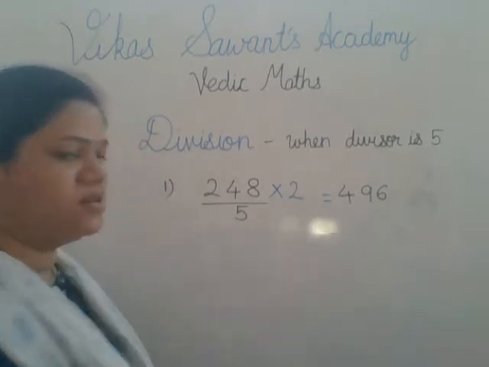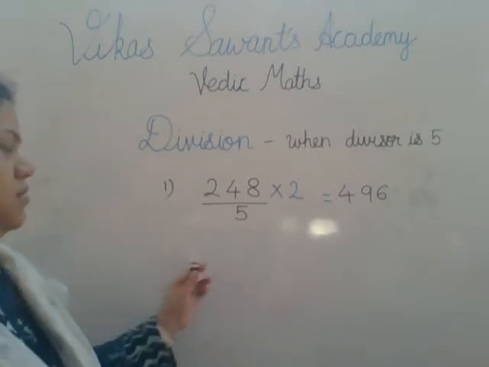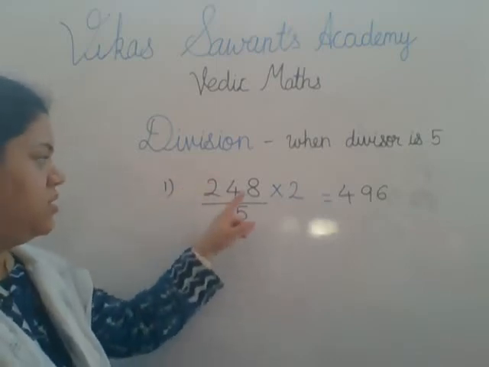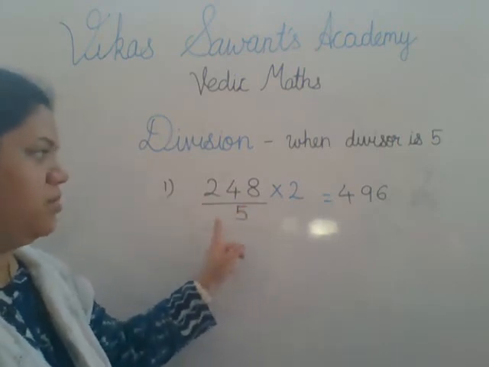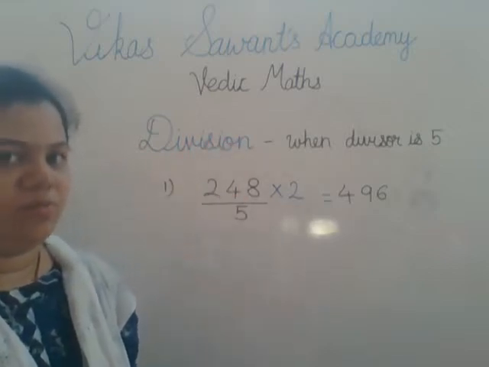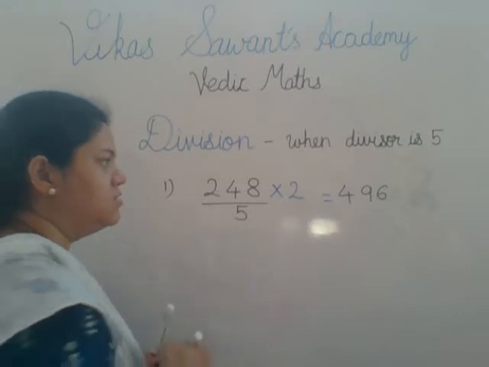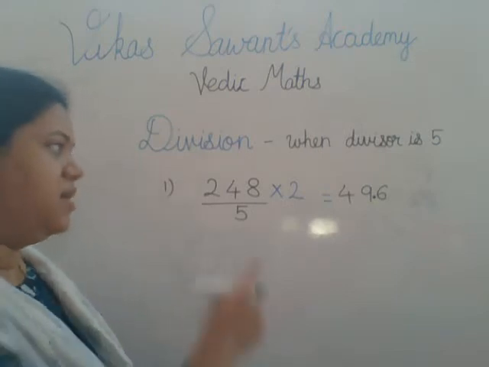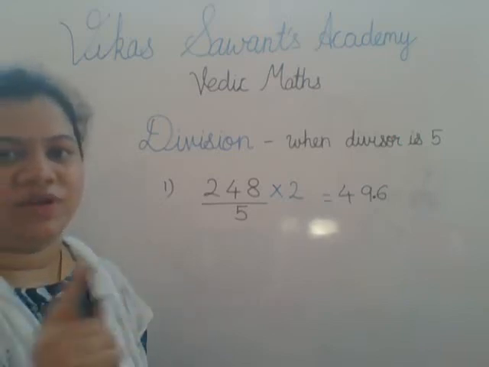Is 496 the answer? No, my friends, 496 is not the answer. Because if you know the divisibility rules, a number should end with 0 or 5 to be divisible by 5. Here the number ends with 8, so it is not fully divisible by 5. Since we are dividing by 5, we add a decimal point after one digit from the right-hand side. And now 49.6 is our answer for this division, 248 divided by 5.